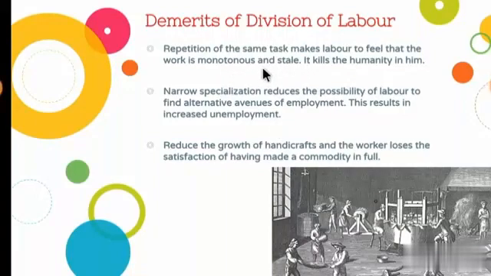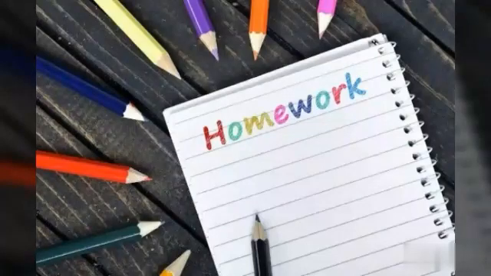So first one is the labor will get bored of doing the same task again and again. And second one is he will be specialized in one particular task only, for example, button stitching. End of today's session.